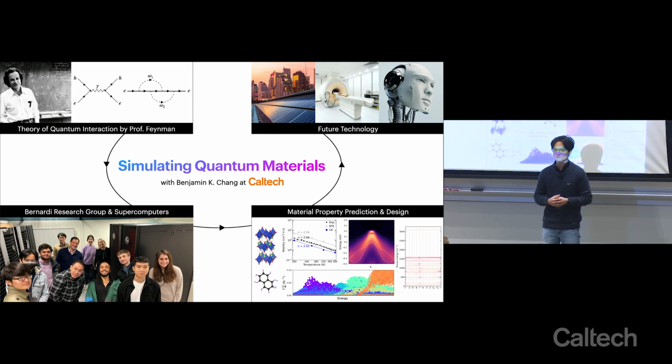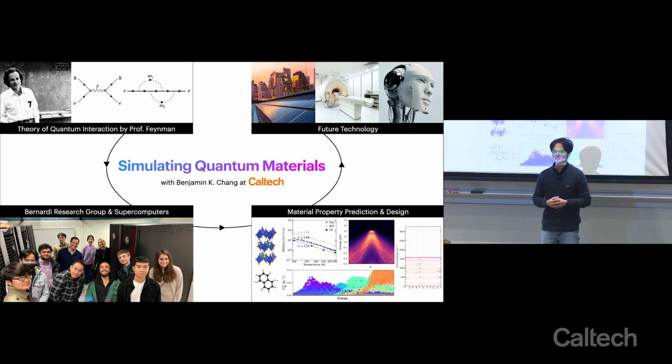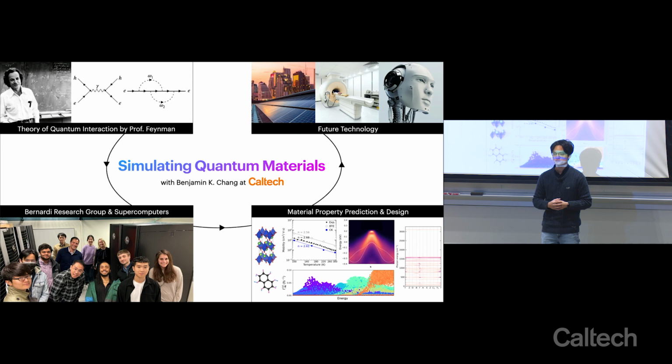In the past 5 years at Caltech, I have focused my research on simulating the quantum interactions between electrons and phonons, which are the quantum particles of atomic vibrations. Since then, I have made predictions of the electrical, structural, dynamical, and spectral properties of various kinds of quantum materials. My research has provided insights into decades-old quantum materials problems, like charge transport in organic crystals and high-temperature superconductivity. And today, I'm still thinking about developing new computational tools to simulate the diagrams, to predict material properties, and to bring blueprints to the next generation technologies.